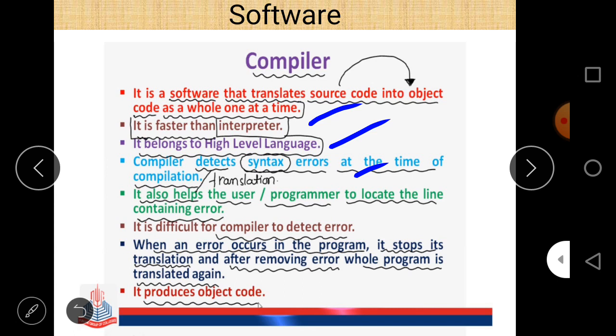Of course, the compiler translates the source code into object code, and that object code is further converted into machine code. So those are the main points regarding the compiler. There are three important points regarding the compiler. First of all, the compiler converts source code into object code. Then, it belongs to the high level language code, and it shows you a syntax error at the time of compilation. And the last important thing is that if an error occurs in the program, it stops its translation, and after removing the error, the whole program is translated again.